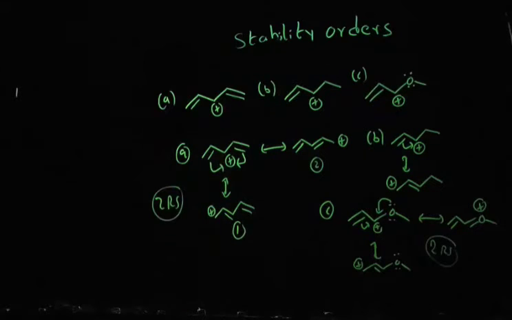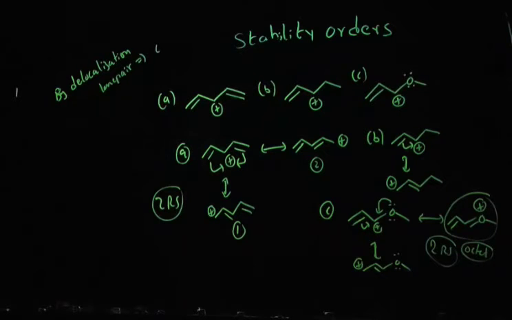But in case of option C, clearly you can see this resonance form gives a complete octet. That means each atom contains 8 electrons. I said that if each atom of the molecule contains an octet, it is the most stable one. By delocalization of the lone pair, the carbocation stability is going to increase, because the octet is completed. That means option C is more stable, because it contains an octet in at least one resonance form.